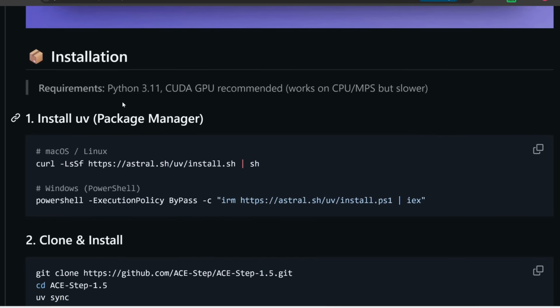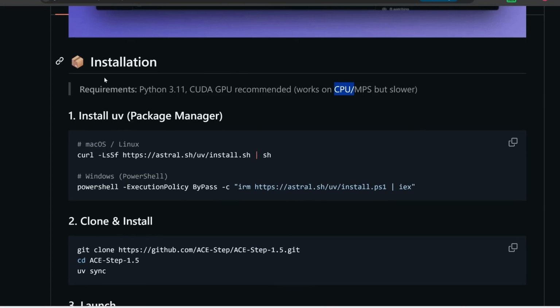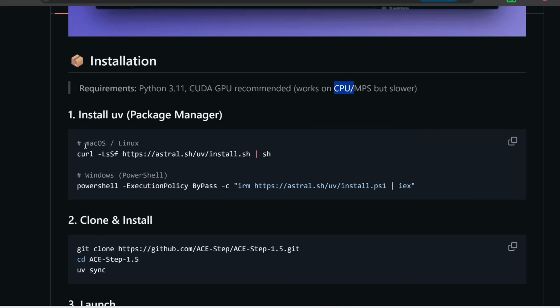Now, this recommends that you use Python 3.11, and then a CUDA GPU is recommended, but it's not necessary. This can even run on just a CPU, but just a bit slower. Alright, so the first step is you do need to install UV, and in order to do that, you just need to copy and paste this code into your terminal. Now, if you're using Mac or Linux, you need to copy and paste this. If you're using Windows, like me, you need to open PowerShell and then paste in this.